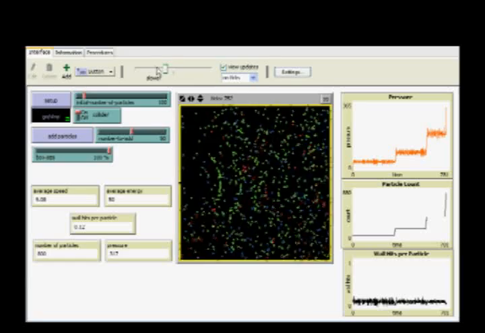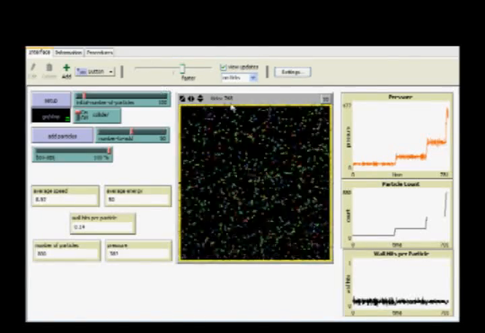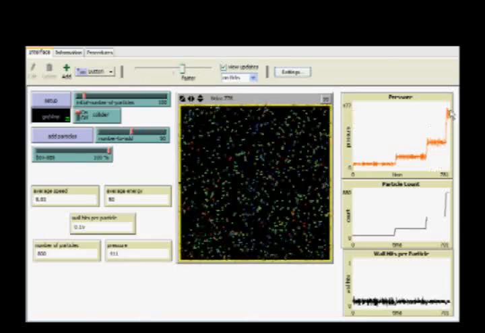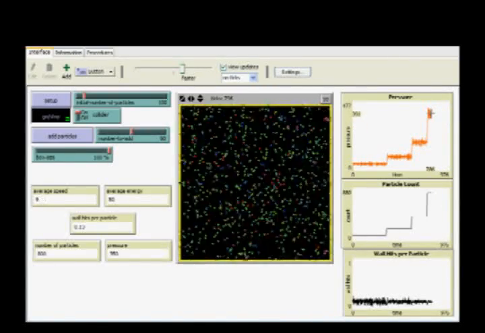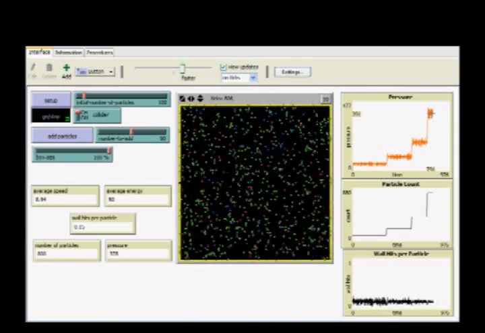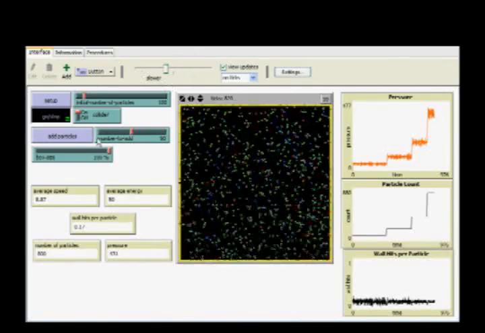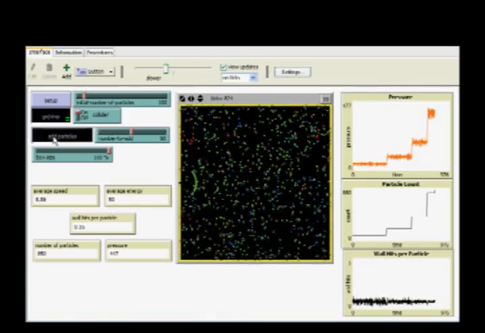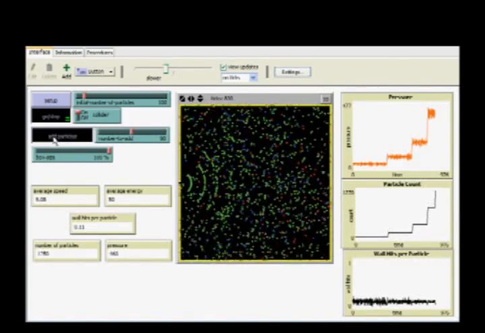There we are. Speed things up so we can get some data. With 800 particles, it's looking like it's going to average out to around 391. Let's write that number down. And let's just double the number of particles once more up to 1600. That's going to be 16 puffs of 50.